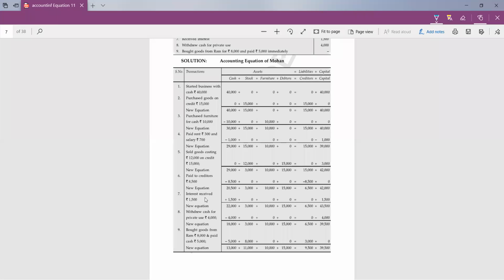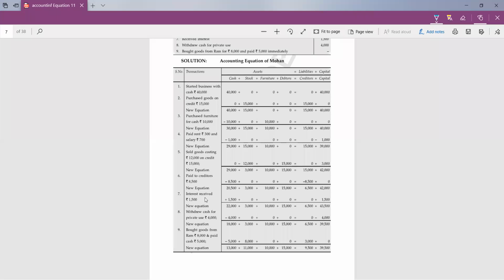Yes. Next is the withdrew cash for private use, 4,000. Now you have withdrawn cash. Okay, both sides are equal, which is the 50,000. Very good. Now the second last transaction, withdrew cash for private use, 4,000. So which two accounts will be affected? Cash and capital. Very good.